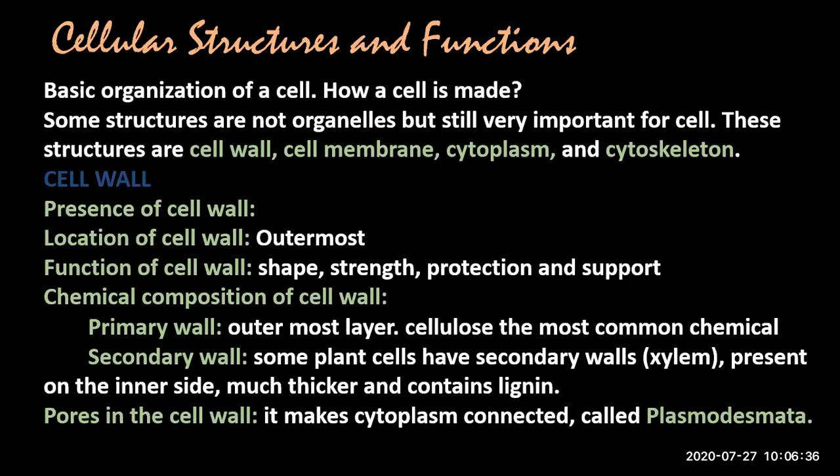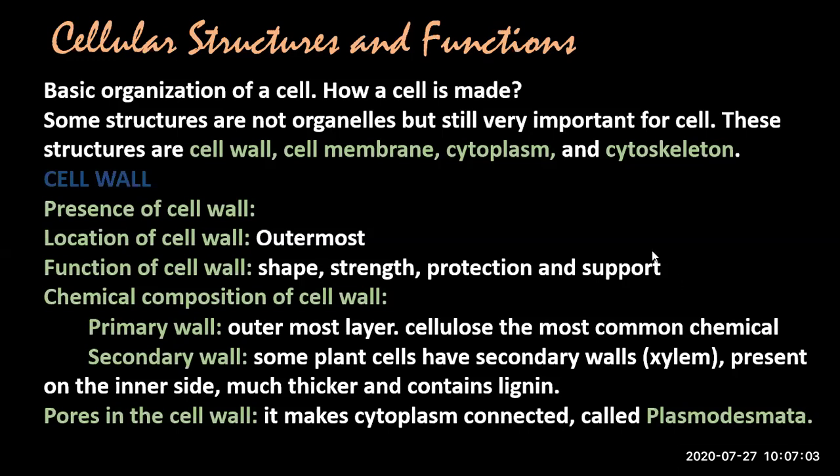But organelles are mitochondria, Golgi bodies, endoplasmic reticulum, Golgi complex, and vesicles like lysosomes, vacuoles, etc. So we will study first the important cellular structures which are not organelles, like cell wall. We will start from it.